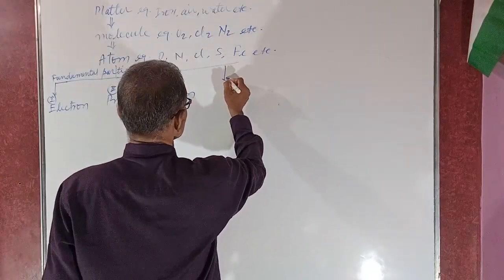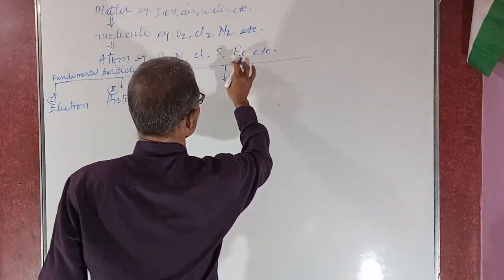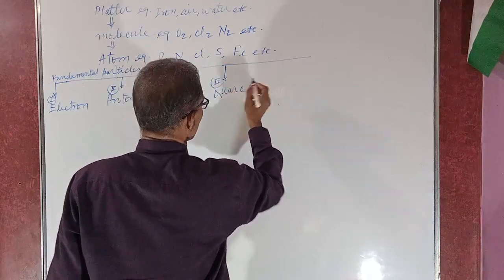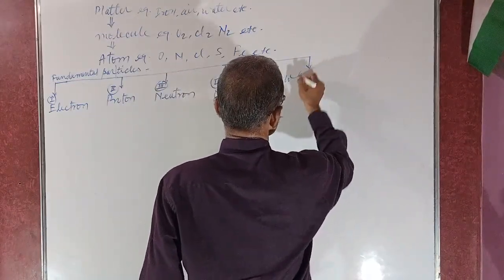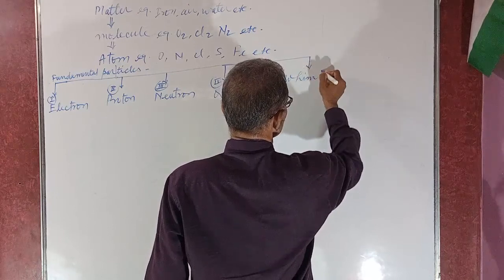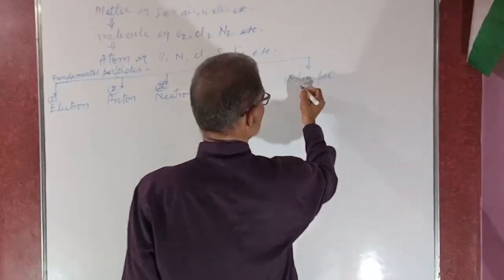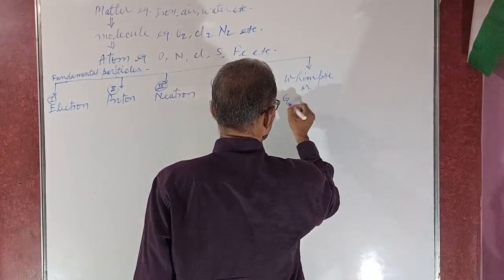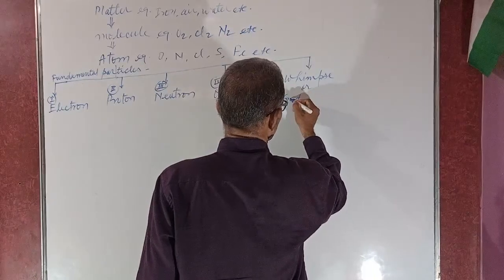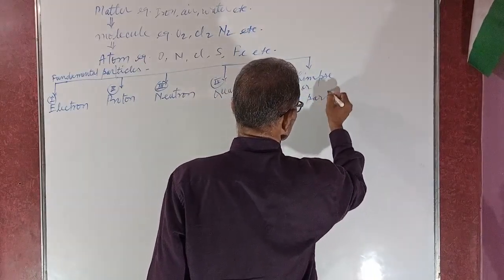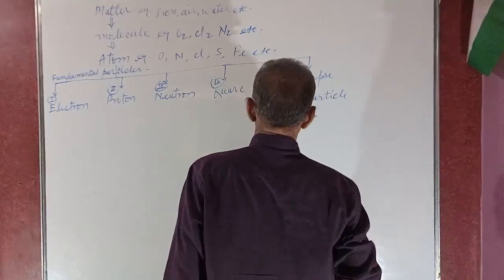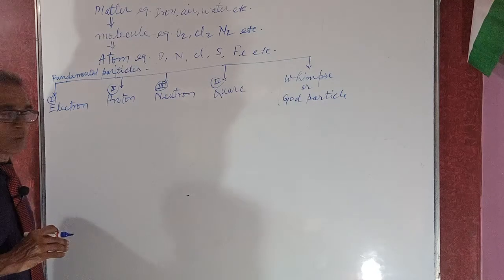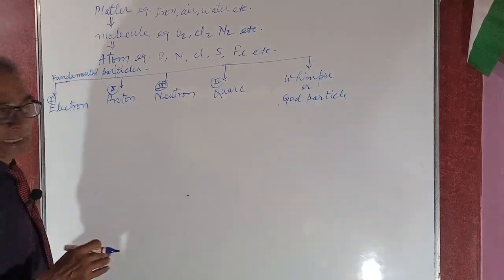Number fourth, quark. And number fifth is WIMS, which is also said to be the God particle. I shall introduce the electron, then proton, then neutron, quark and WIMS.